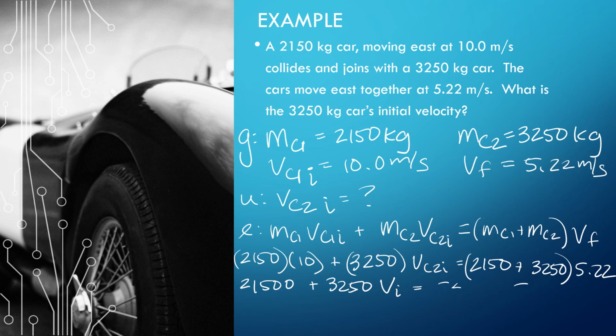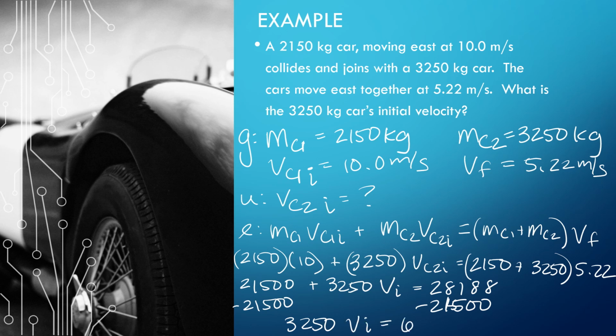If we do it all in one step, that's 28188. Okay, I need to subtract 21,500 from both sides. And I'm left with 3250 initial velocity equals 6688.